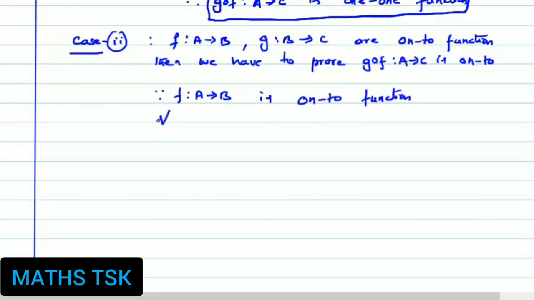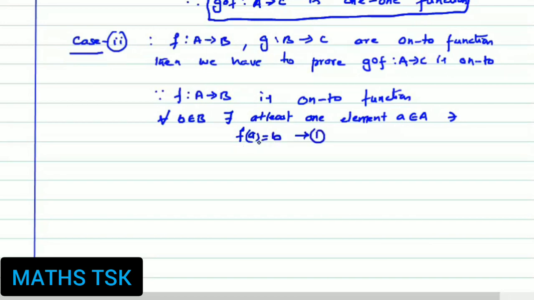For each b belonging to B, there exists at least one element a belonging to A such that f(a) is equal to b. This is number 1. So b is f(a). If there exists at least one element a belonging to A for each b belonging to B, then f(a) equal to b exists. Therefore, f is said to be an onto function. This is the definition of an onto function.